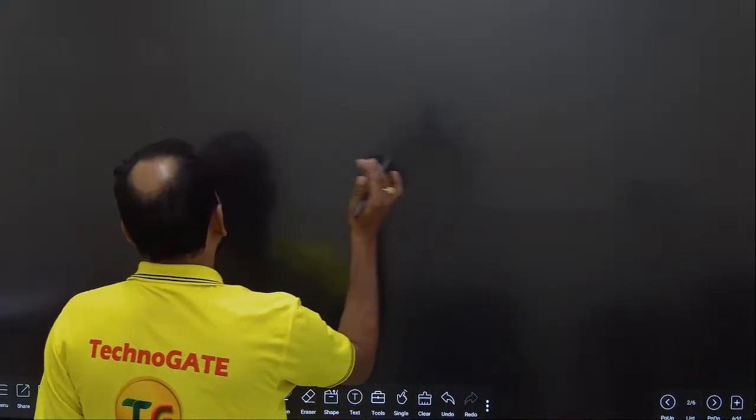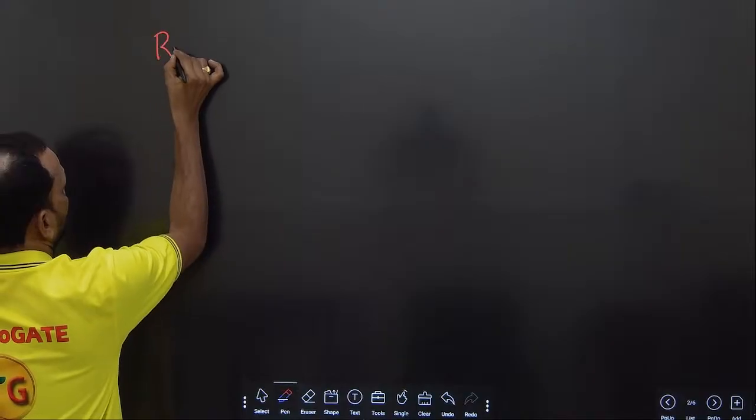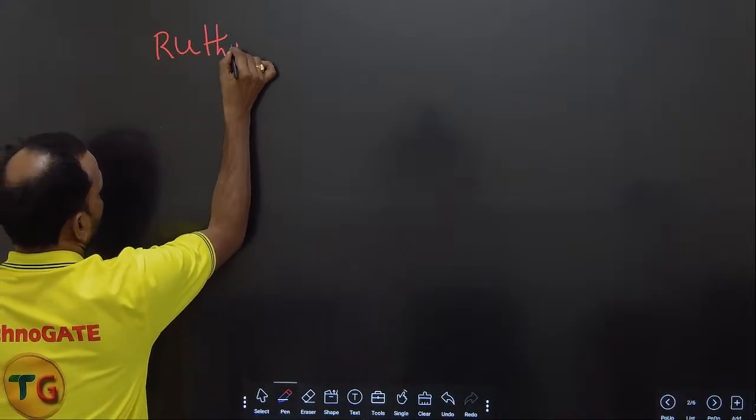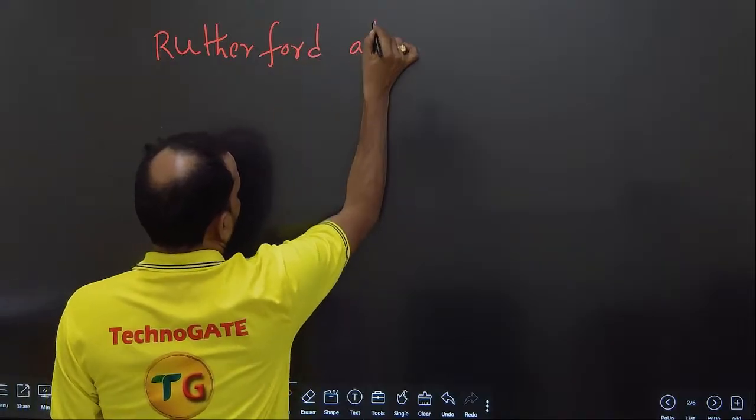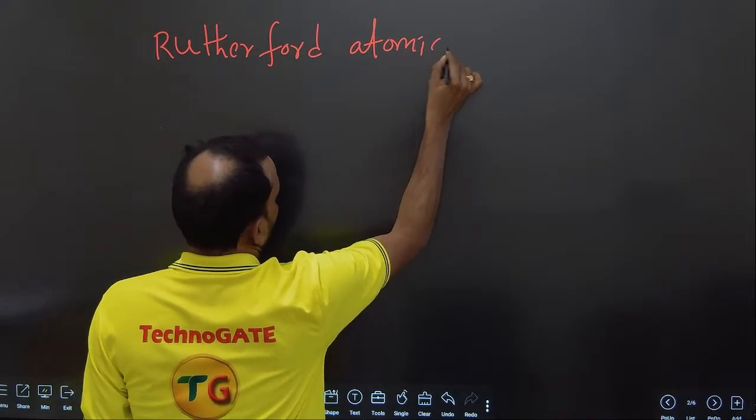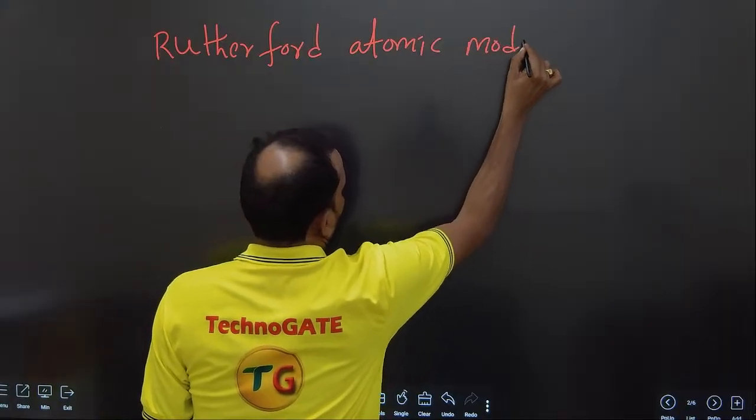Everything he has explained. That is called the Rutherford atomic model.